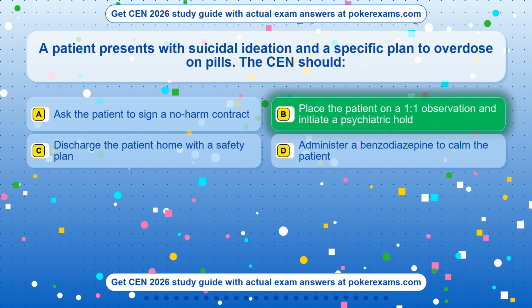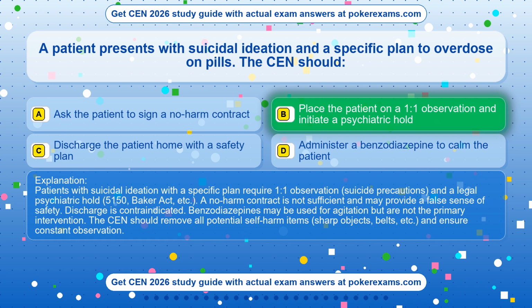The correct answer is option B. Place the patient on 1:1 observation and initiate a psychiatric hold. Patients with suicidal ideation with a specific plan require 1:1 observation, suicide precautions, and a legal psychiatric hold, 5150, Baker Act, etc. A no-harm contract is not sufficient and may provide a false sense of safety. Discharge is contraindicated. Benzodiazepines may be used for agitation but are not the primary intervention. The CEN should remove all potential self-harm items, sharp objects, belts, etc., and ensure constant observation.